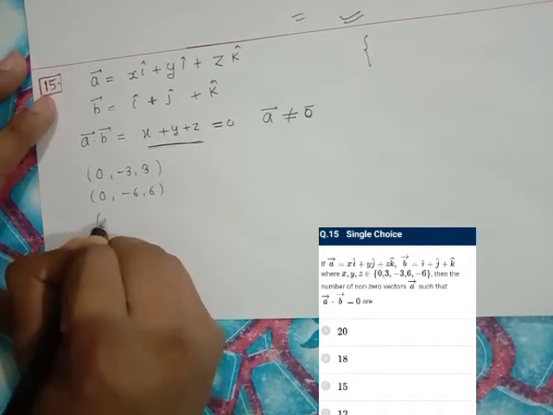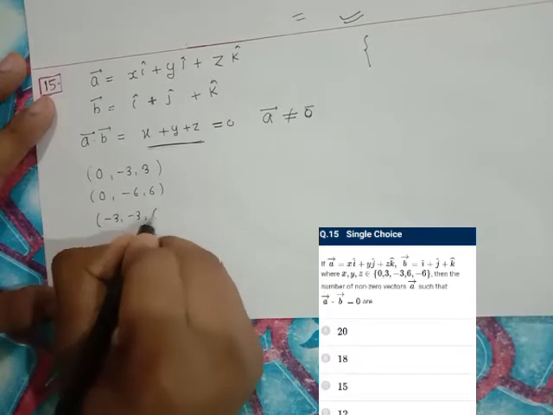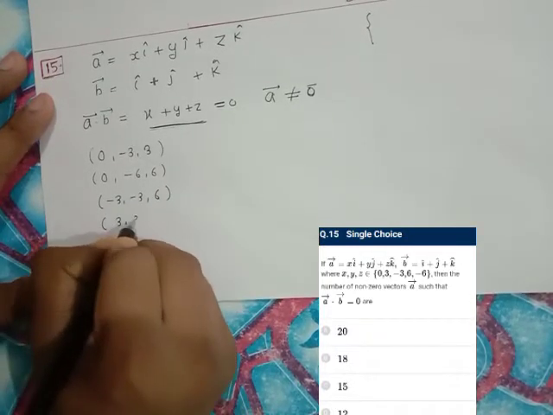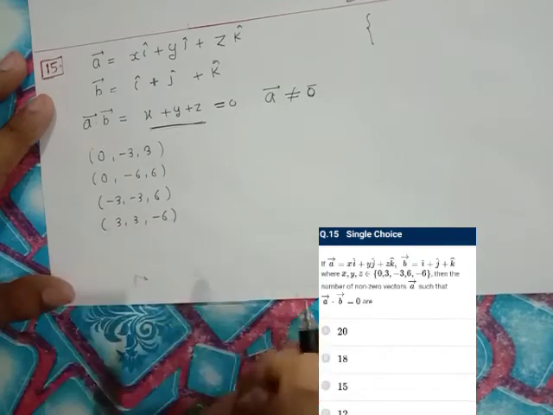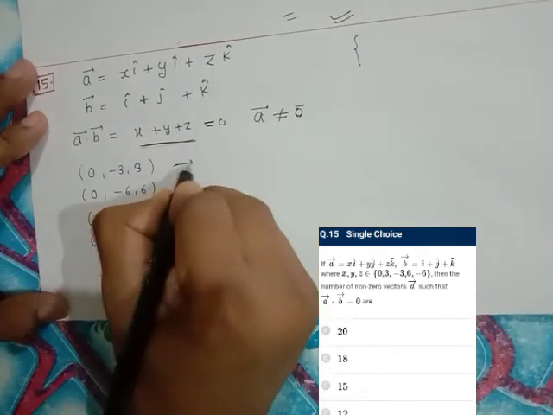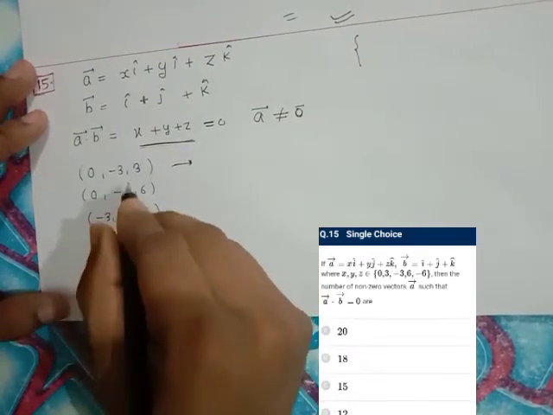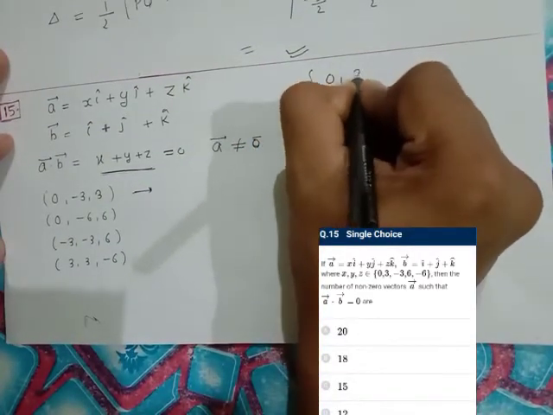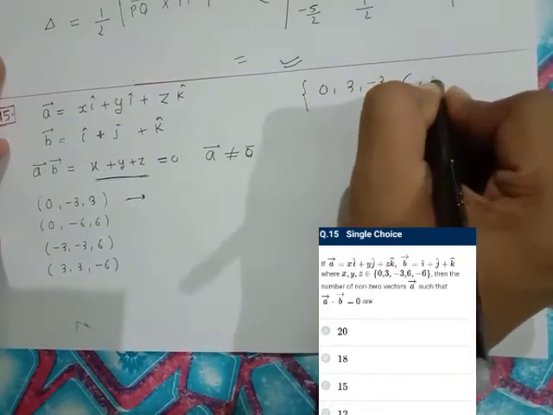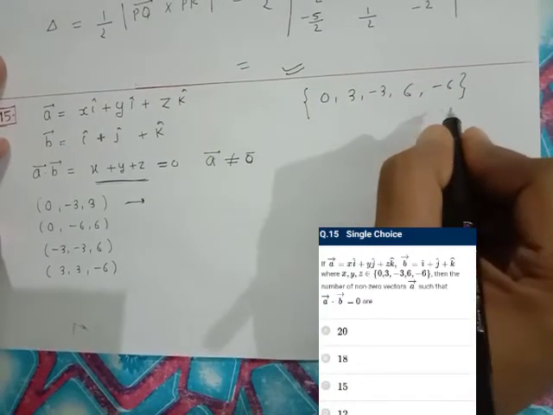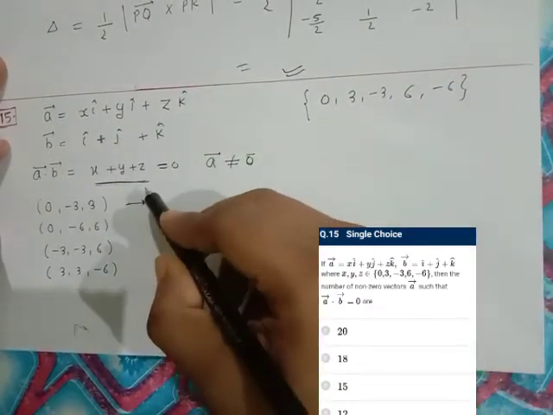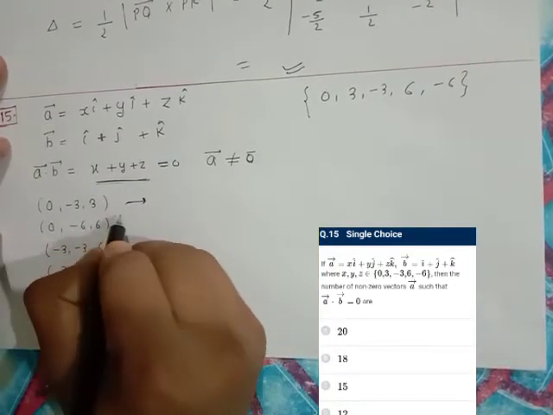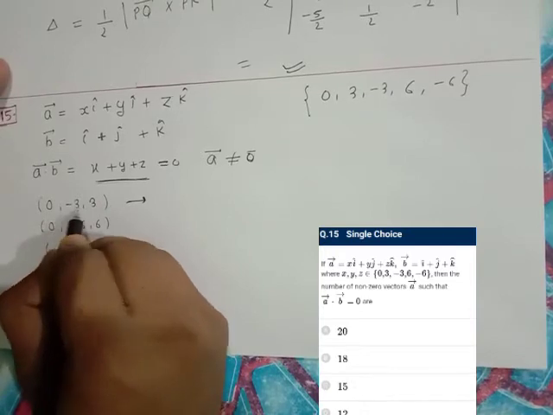Or it is possible that two of them are minus 3 and the third one is 6. Two of them are 3 and the third one is minus 6. So regarding this, only 4 possibilities are possible out of the digits 0, 3, minus 3, 6 and minus 6, for x plus y plus z equal to 0, in the following ways. Now there will be further ways, like this can be arranged.